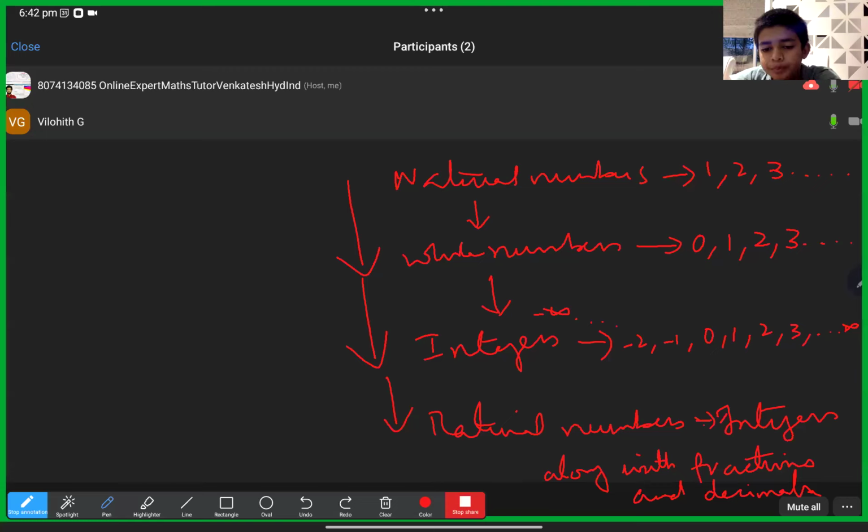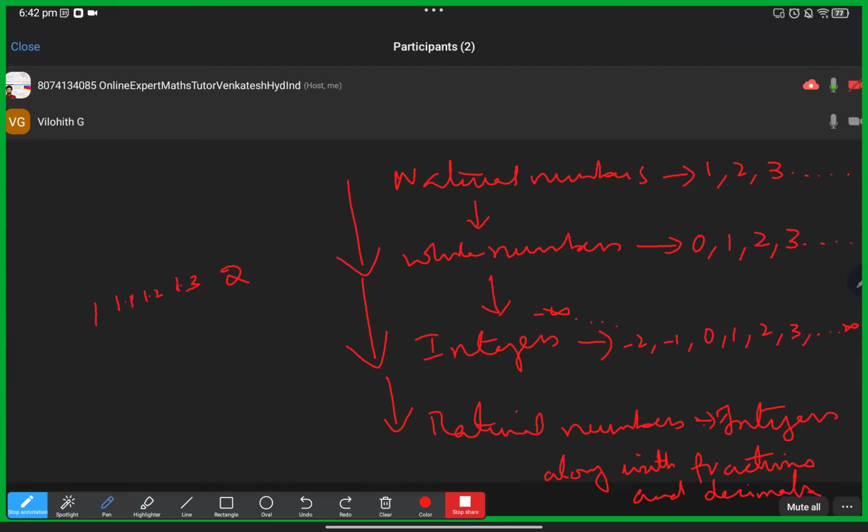So what are negative rational numbers? Fraction means it exists in between two whole numbers. Let us take 1 and 2. In between, we have 1.1, 1.2, and like that, so many will be there. So what is 1.1? Sir, 1.1 is a decimal. If we write it as a fraction,